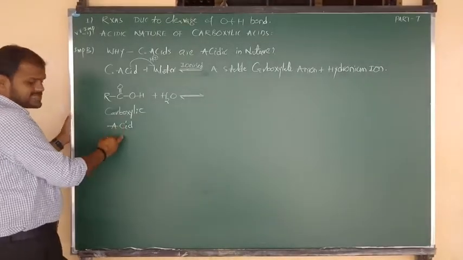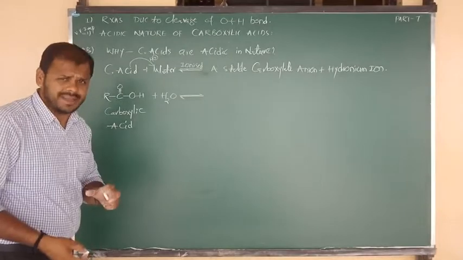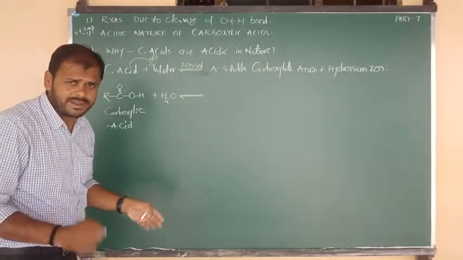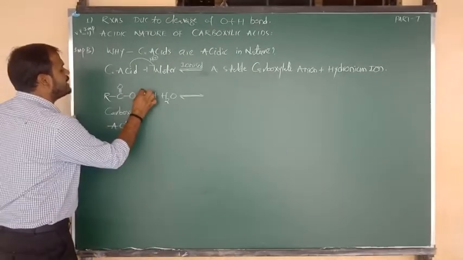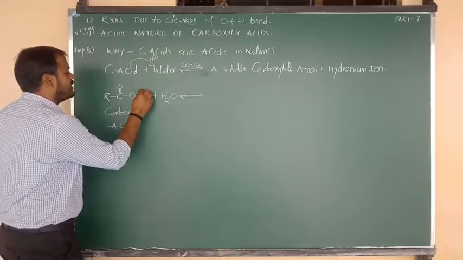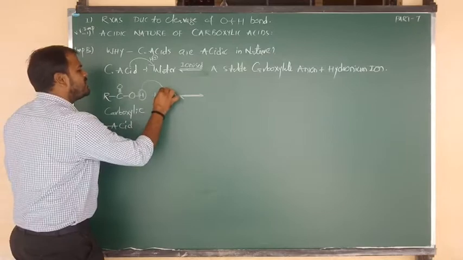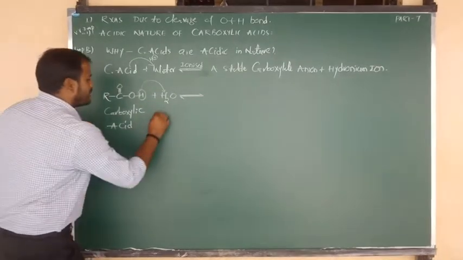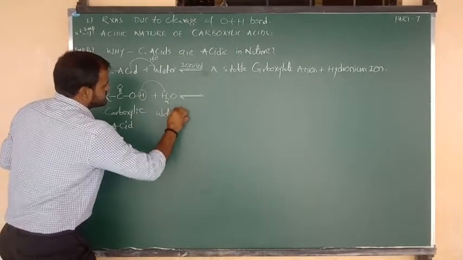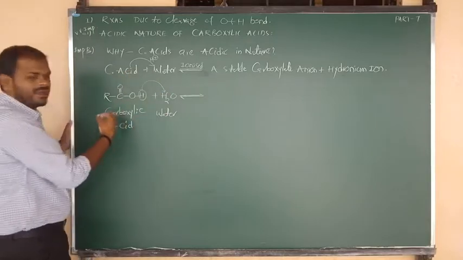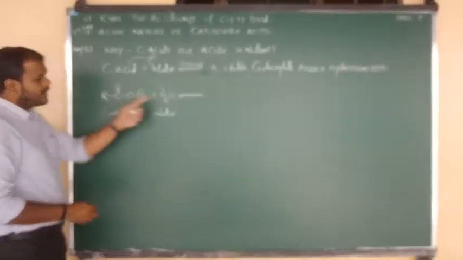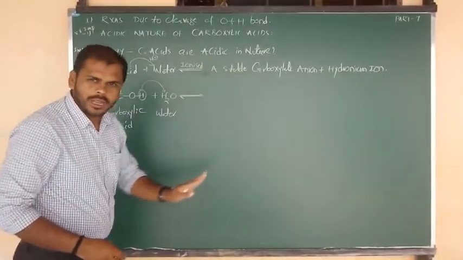Carboxylic acids, due to their acidic strength, which we have already studied previously, can easily donate their proton, H plus, to the water molecule. By gaining the proton from the carboxylic acid, H2O is converted into the hydronium ion.